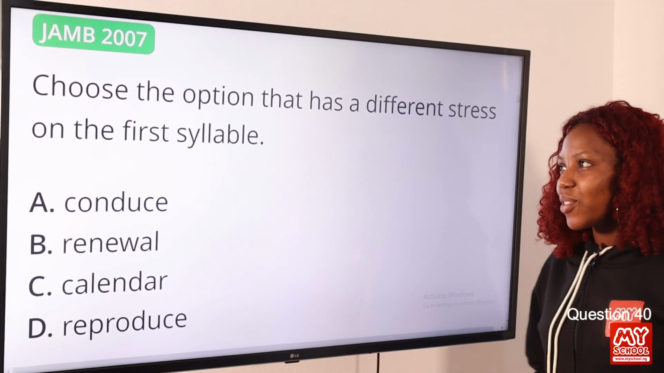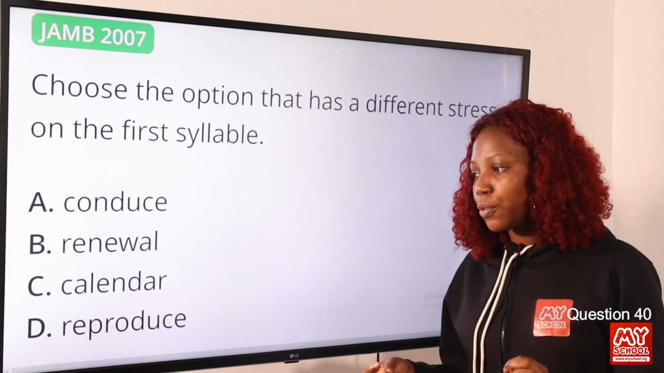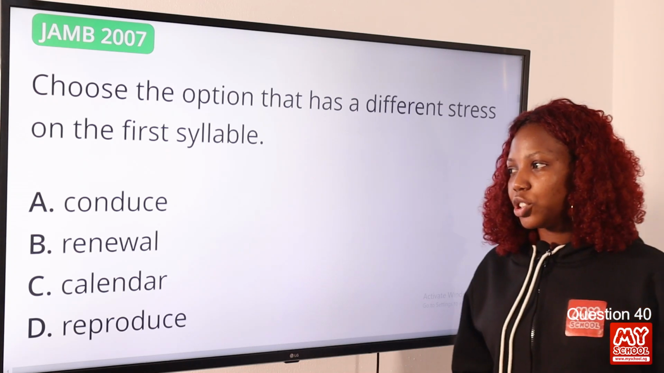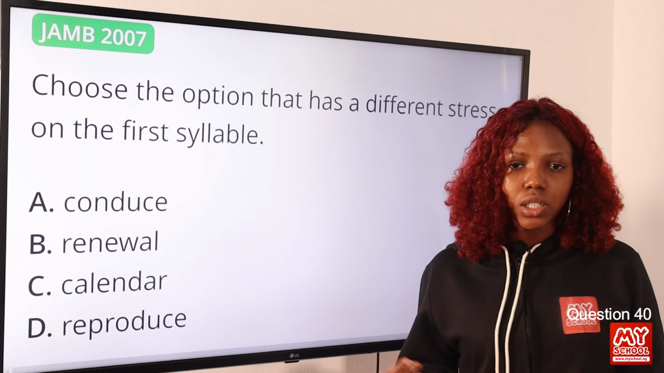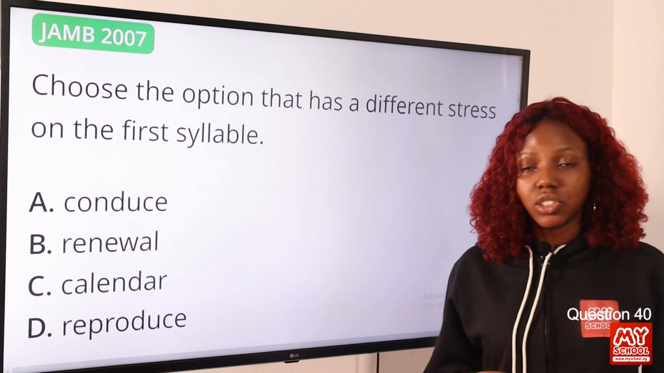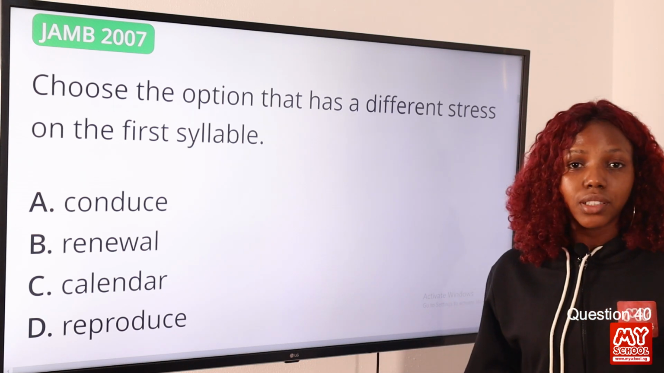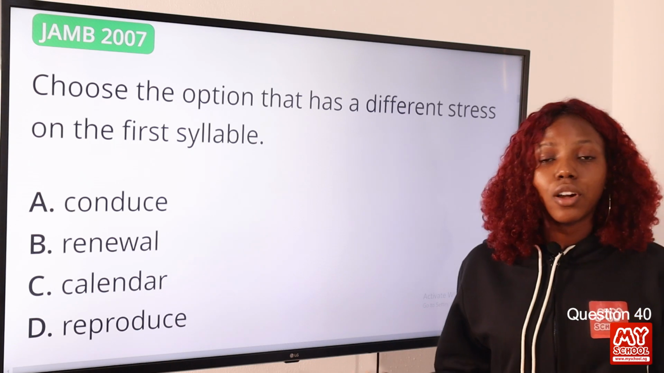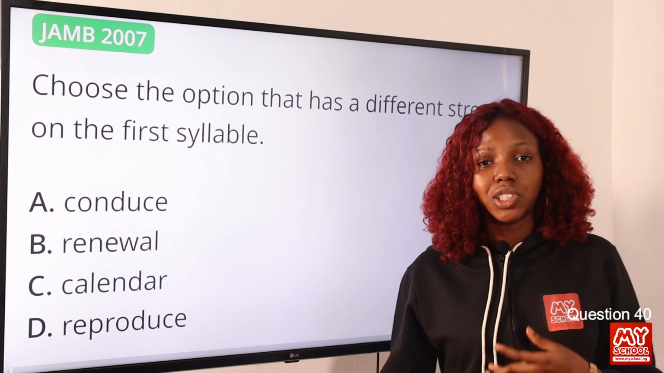Question 40. Choose the option that has a different stress on the first syllable. So we are looking for the option that has a stress on the first syllable. Option A, conduce. Conduce is on the second syllable. Option B, renewal. Renewal is on the second syllable. Option C, calendar. Calendar is on the first syllable. And option D, reproduce. Reproduce is on the third syllable, or the last syllable. So the answer to this question is option C, calendar.